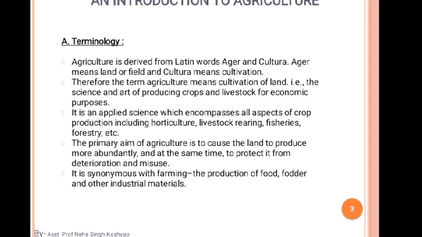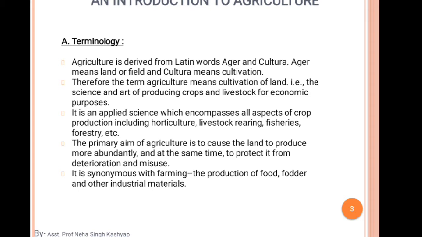So first one is horticulture. These are the branches of agriculture: horticulture, livestock rearing, fishery, forestry, as well as pomology. In these branches we will discuss different sources and different production of livestock, fisheries, forestry science, some plantation crops, and some commercial crops as well.